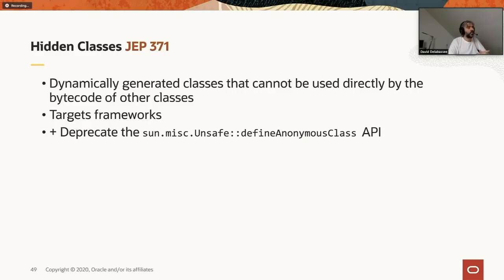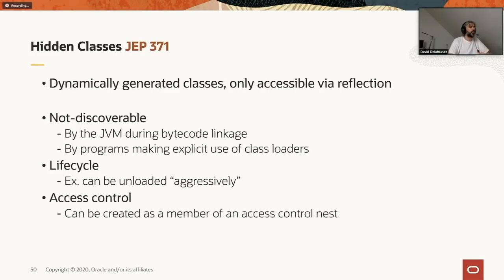And one of the things that will be done in addition to creating this new facility is also deprecating the sun.misc.Unsafe defineAnonymousClass method, which is used exactly for doing that, dynamically generating classes. If we look at the properties of those classes, in terms of discoverability, they shouldn't be discoverable by classes outside of the class that created them. In terms of lifecycle, those classes should be able to be aggressively unloaded to give the frameworks the ability to generate a lot of classes.